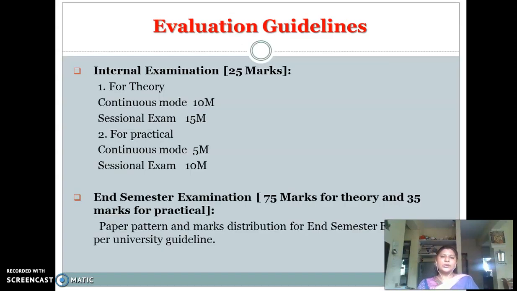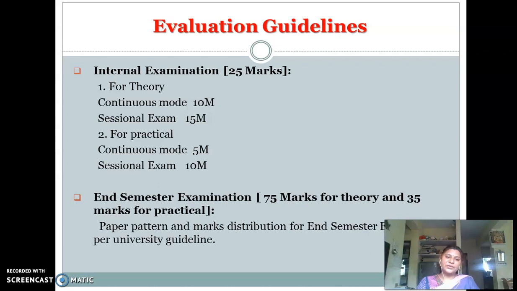Now, for the theory, we have to appear for the internal examination for 25 marks. These 25 marks are divided into different categories.